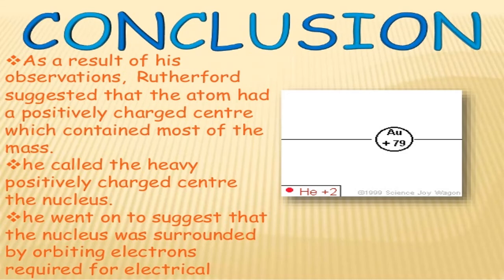Why bouncing back? The charge of the alpha particles is positive, and the charge of the nucleus is plus. Why is it positive? Because protons are there in the nucleus. And where are the electrons? Electrons are outside the nucleus. Because electrons are very small particles, the alpha particles passed them without any deflection and went straight. Whereas the size of the nucleus is so small that only those alpha particles going on the axis of the nucleus bounce back.